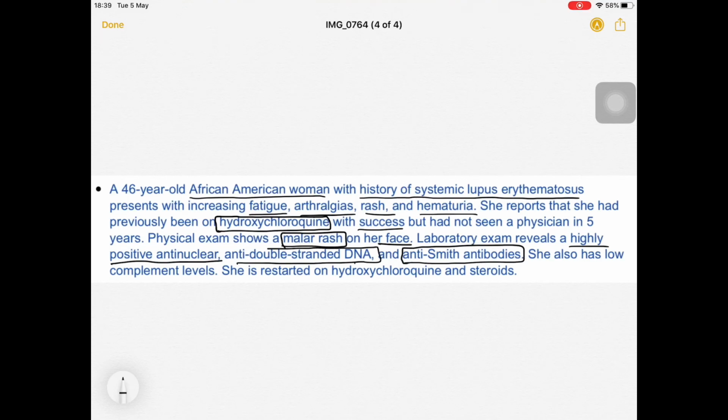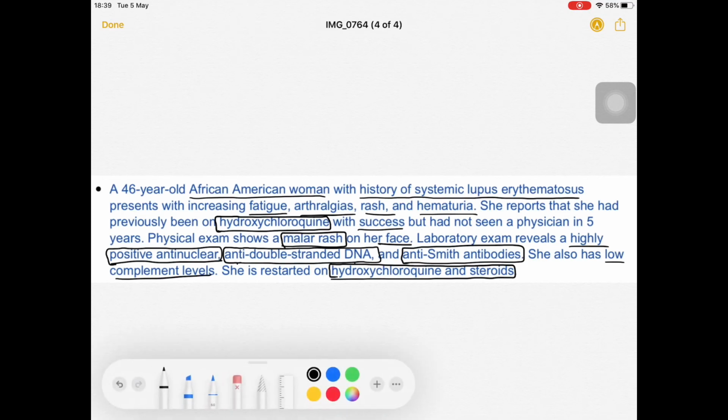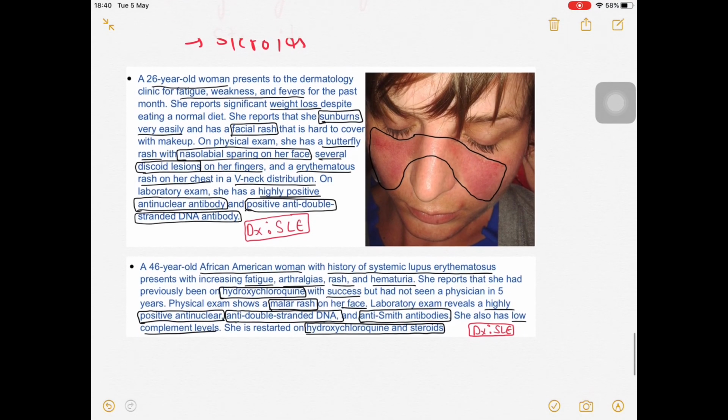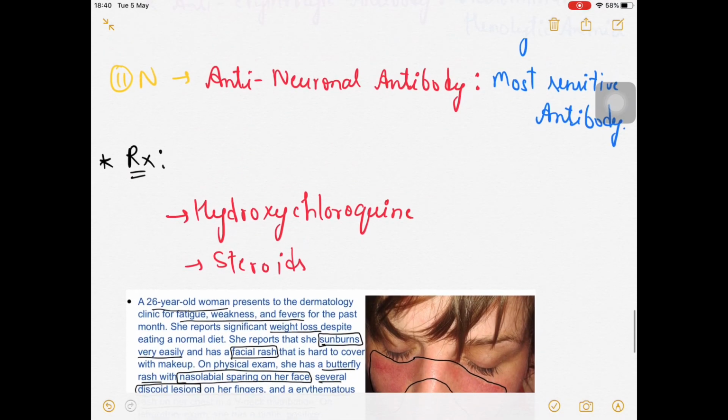Now anti-double stranded DNA antibody, I told you, monitors the progression of SLE. Positive anti-nuclear antibody is the most sensitive antibody for SLE. She has low complement levels and she is restarted on hydroxychloroquine and steroids, which is the treatment part for SLE. So again, what is the diagnosis over here? Yes, the diagnosis will be SLE for this one as well. Okay, so this is the recurrent SLE which is seen in this woman. Fine. So that was about the discussion of SLE, or systemic lupus erythematosus.